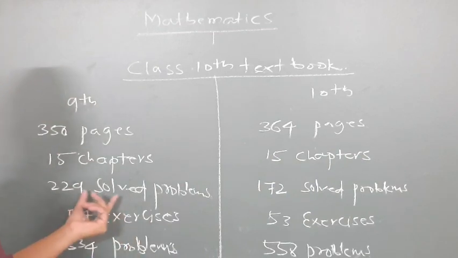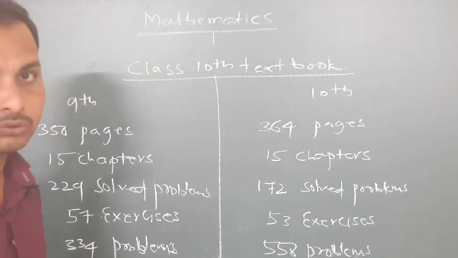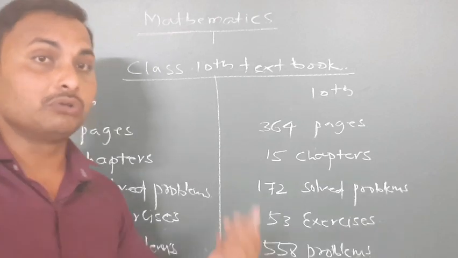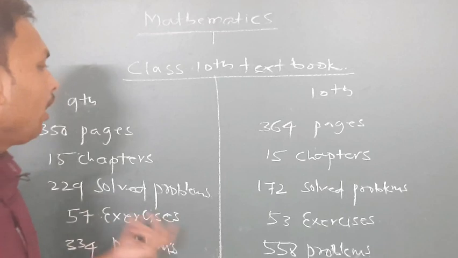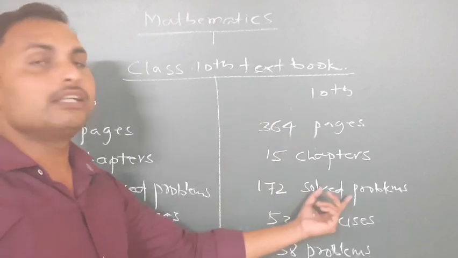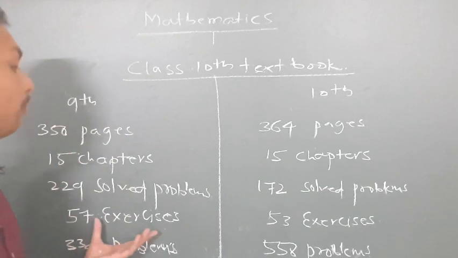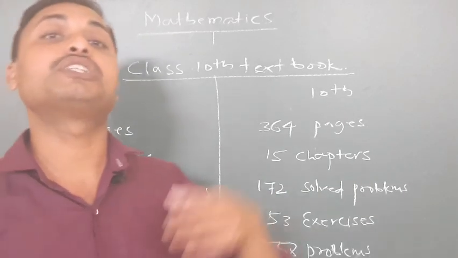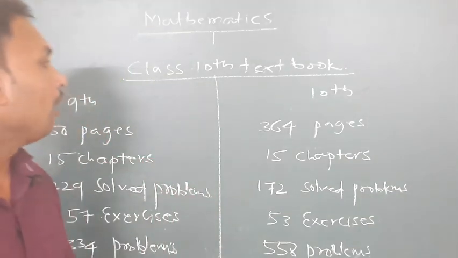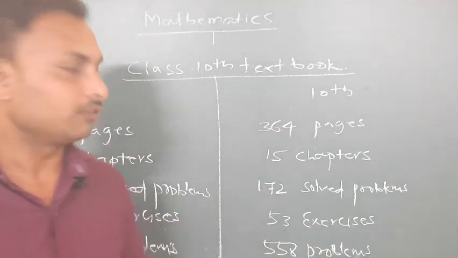Now, 229 solved problems in the 9th class, which are solved examples given in the textbook, and for 10th it is 172 solved problems. For 9th you have 15 chapters and 57 exercises, and for 10th you have 53 exercises.